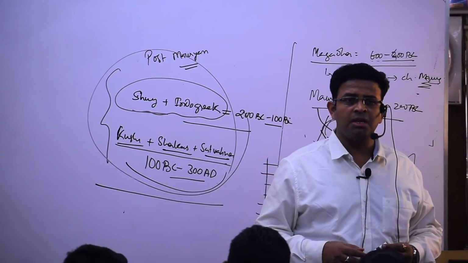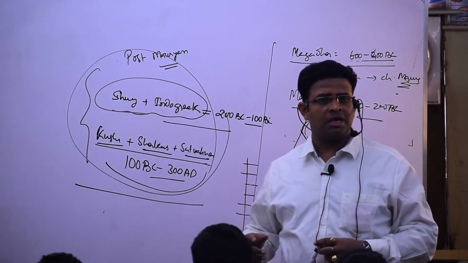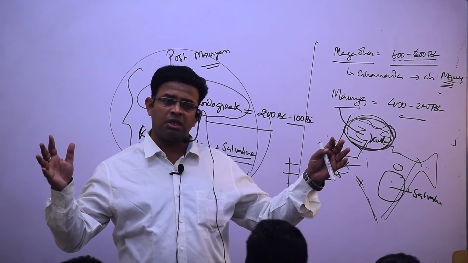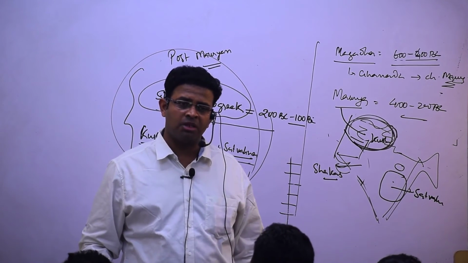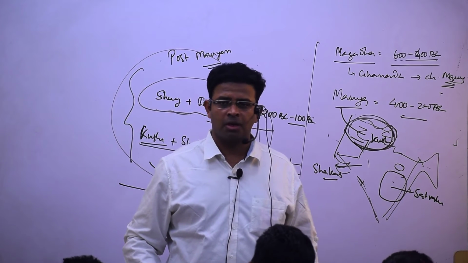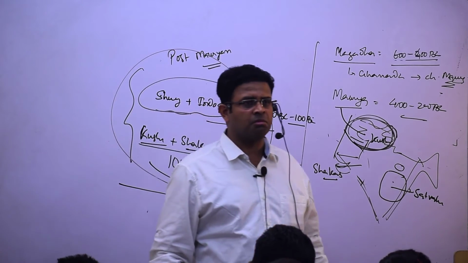And then Jana became very important in which period? Early Vedic or later Vedic? Later Vedic. And in the later Vedic there is a growth of Mahajanapadas, and then the coming of 16 Mahajanapadas, and the most important Mahajanapada is Magadha. Understood? And then the second urbanization starts from Magadha.